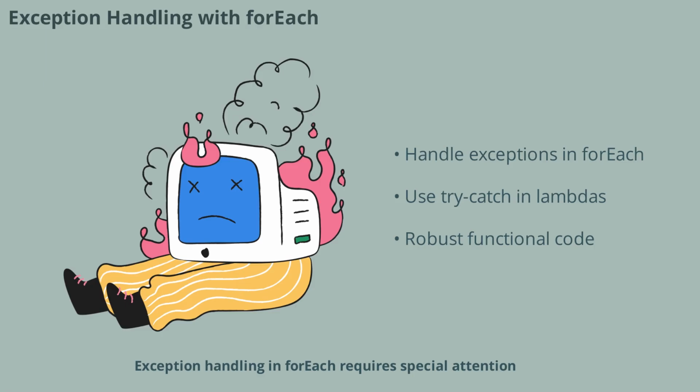Exception handling in forEach requires special attention, as checked exceptions cannot be thrown directly from lambda expressions. You may need to wrap your logic in try-catch blocks or use custom functional interfaces. Understanding how to handle exceptions in functional code is important for writing robust Java applications.